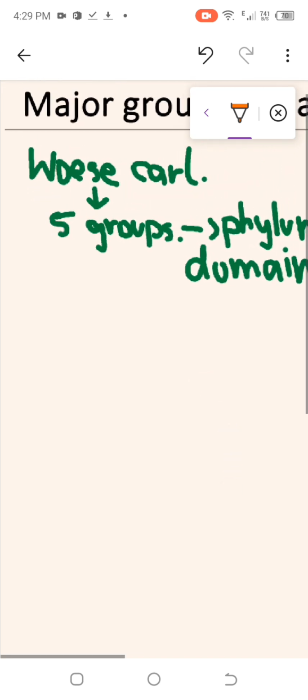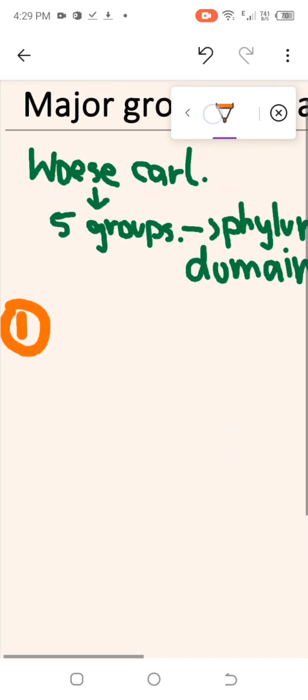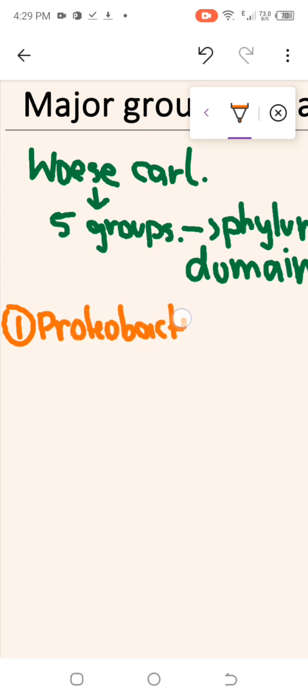What is Proteobacteria? Now, Proteobacteria are basically the gram-negative bacteria.